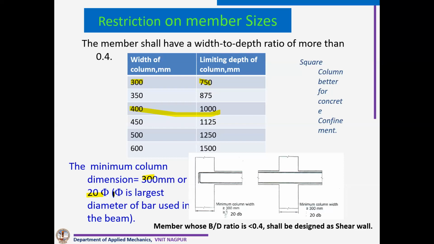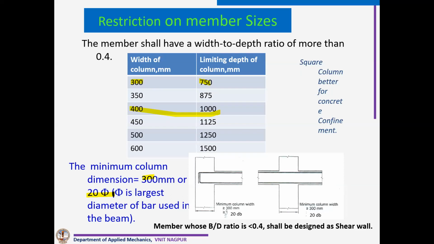The minimum column dimension has to be 300 mm or 20 times the diameter of the beam bar, whichever is larger. Suppose the diameter of beam reinforcement is 20 mm, then minimum column size has to be 20 into 20, that is 400 mm. You cannot even provide 300 mm.